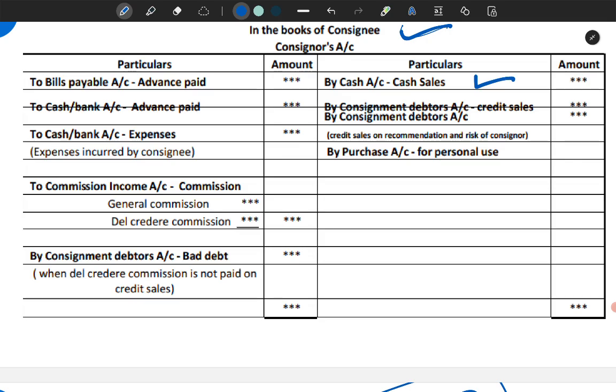Now if any advances are received from him, to bills payable, he will record it, because for us it was receivable, but now for him it is bills payable, paid in cash. Any expenses he has paid, that he will deduct. If any commission is due, and bad debt, you can say this is the opposite of what we did in the consignor's books with the consignee account. Because what is receivable for him becomes payable for this side. That is the concept behind it.